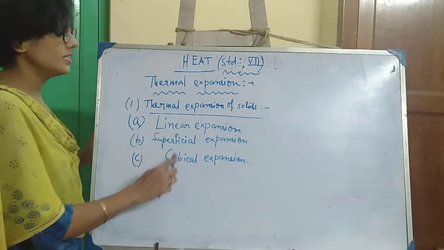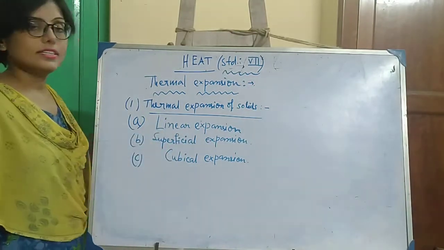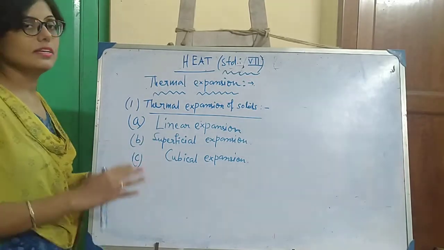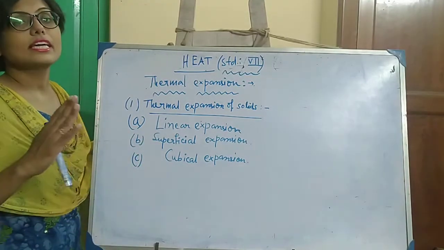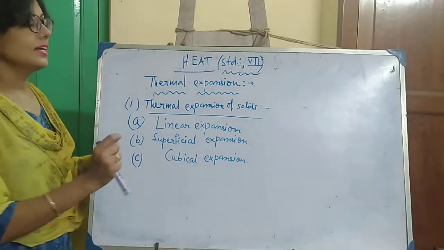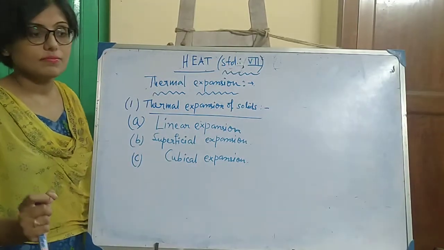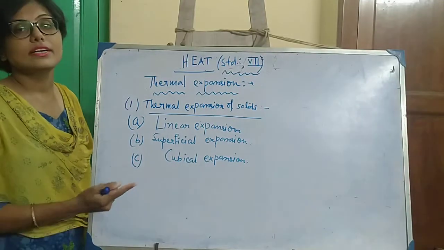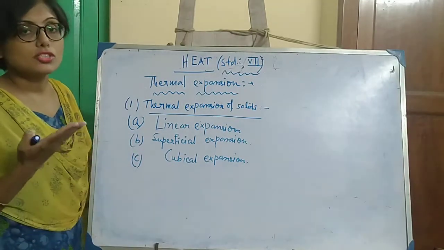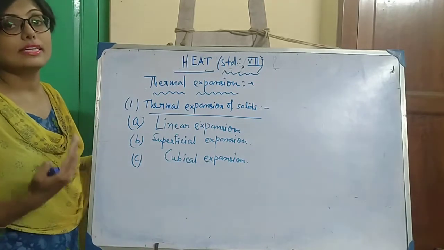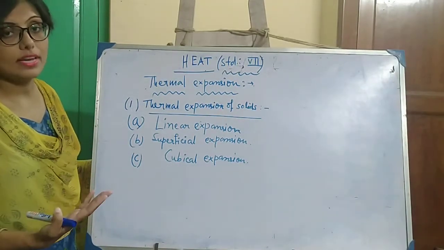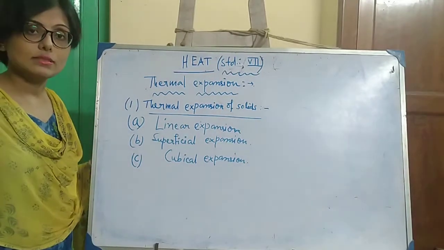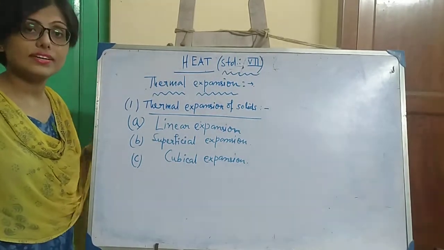From the names of these three subpoints, it is clear that linear expansion of a solid means when a solid is heated, it expands linearly, meaning its length is increased. Superficial expansion: when a two-dimensional solid sheet or lamina is heated, the surface area is increased.